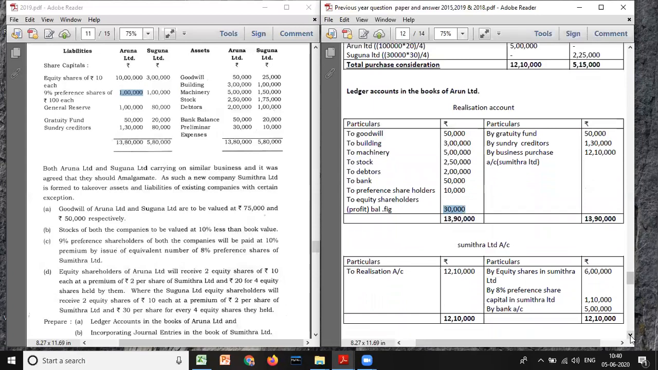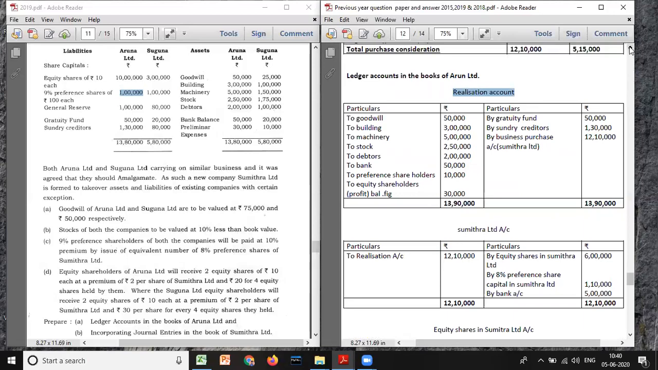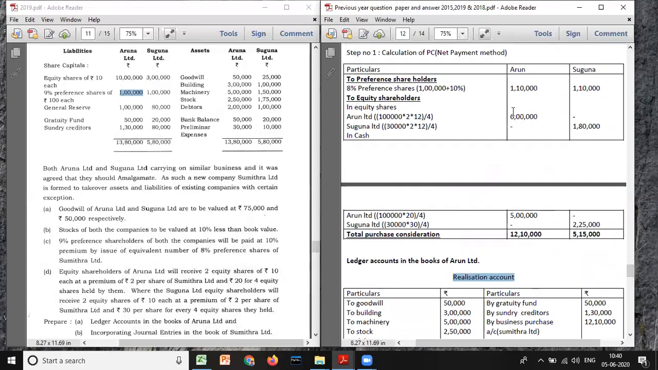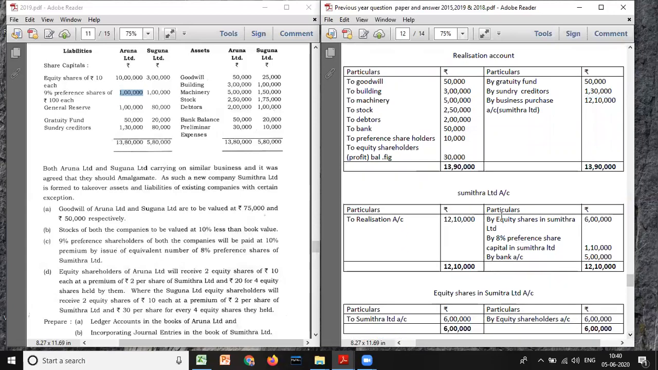Next, we'll go to Sumitra Limited. Okay. Now, Sumitra is nothing but the business purchase account. Look at here. Is it credited or debited? It is credited. That means this account, realization account, should be debited. So when you're preparing Sumitra Limited account, realization account will be debited, 2,10,000. How will this payment be done? So you should be careful here. Look at here. By equity share capital, how much? 6 lakh. By cash, 5 lakh. And by preference share, how much? 1,10,000. So you have to write the same here. By equity share capital 6 lakh, by preferential capital 1,10,000, by bank account 5 lakh. So totally it will be the same.